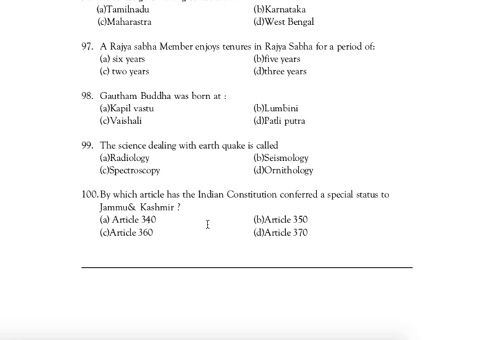Next question. Question number 100. By which article has the Indian Constitution conferred a special status to Jammu and Kashmir? Right answer is D.